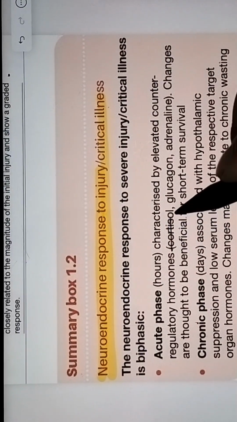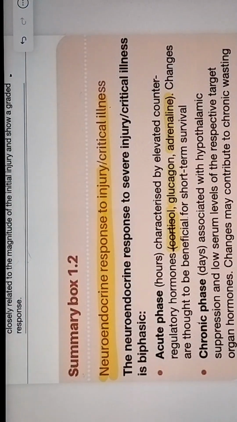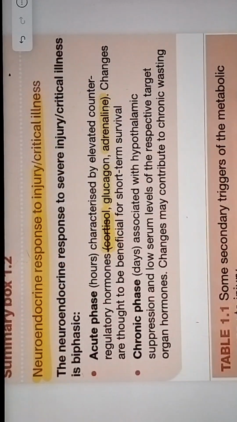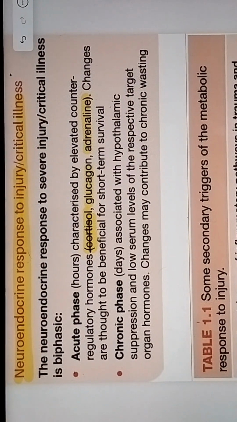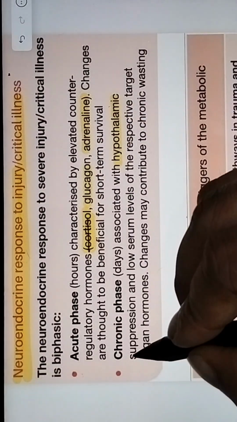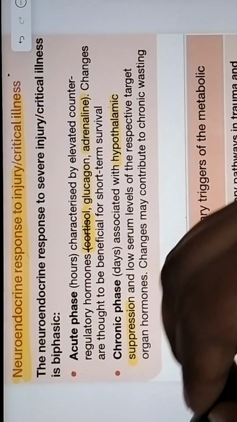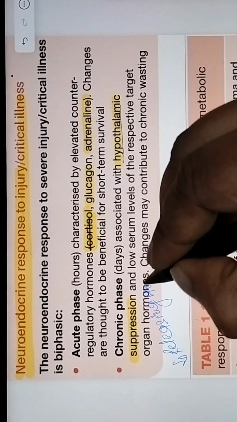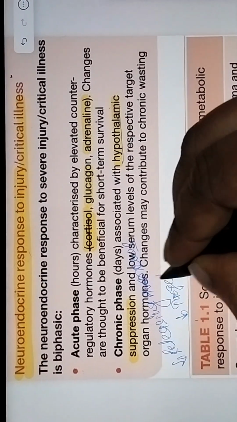In the acute phase, hormones like cortisol and glucagon increase and adrenaline increases, and for short-term survival these are beneficial. In case of the chronic phase, when injury lasts for days to weeks, then hypothalamic suppression occurs, which leads to decreased levels of hormones, decreased releasing hormones and decreased target organ hormones.